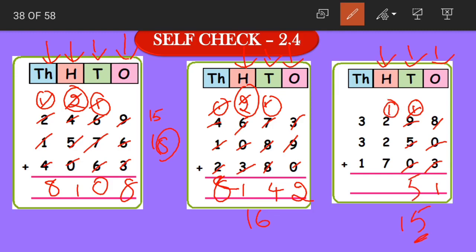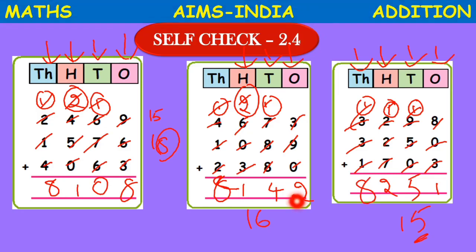Now moving to the hundreds place. 1 plus 2 becomes 3. 3 plus 2 becomes 5. 5 plus 7 becomes 12. Yes, so 2 here and 1 carried. And coming to the last place, which is the thousands place, 1 plus 3 becomes 4. 4 plus 3 becomes 7. 7 plus 1 becomes 8. So 8251 is our answer. Okay students? Yes. Moving on to the further questions.